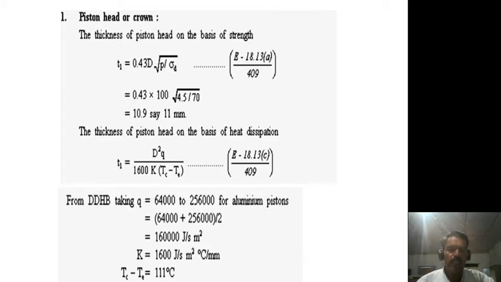Because this is an aluminum piston, Tc minus Te is equal to 111 degrees centigrade. If it is made up of a cast iron piston, then we have to take Tc minus Te is equal to 222. As it is made out of aluminum alloy, therefore Tc minus Te should be assumed equal to 111 degrees centigrade.